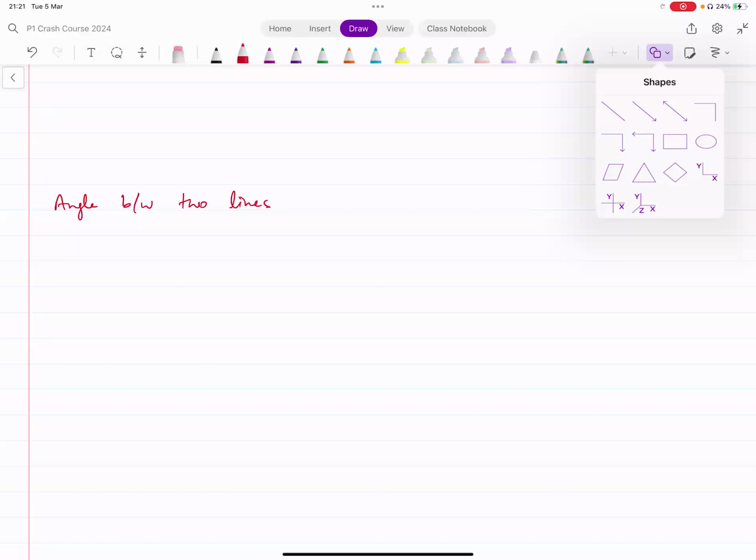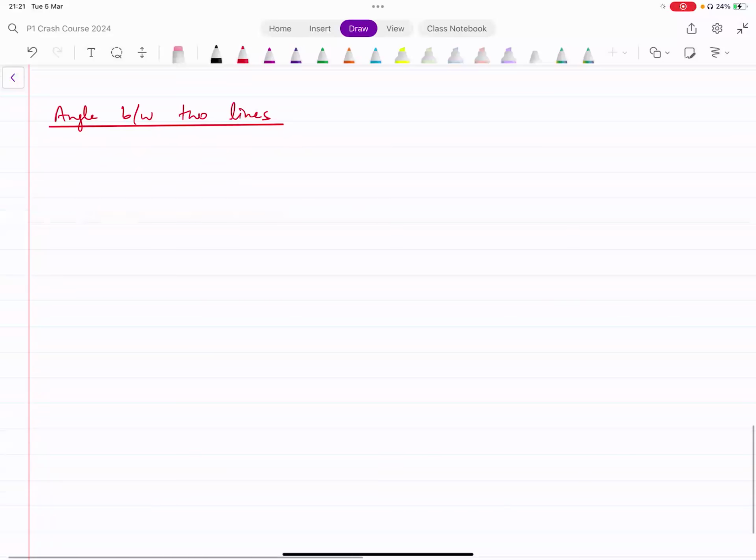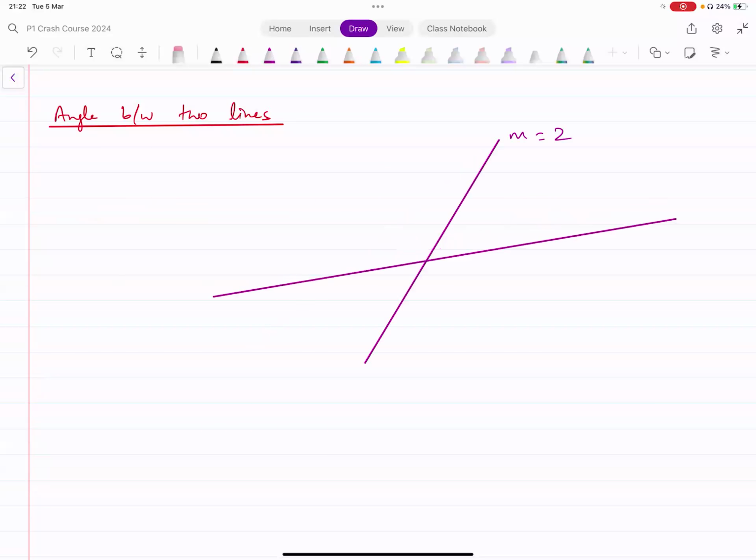So for instance, sorry, let me draw two general lines. Let's say we have a line that looks like this. This has a gradient of, let's say, 2. That's one line. And we have another line that looks like this, and this line has a gradient of 1/4.